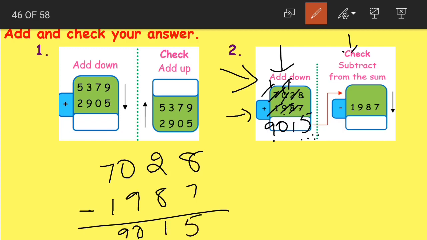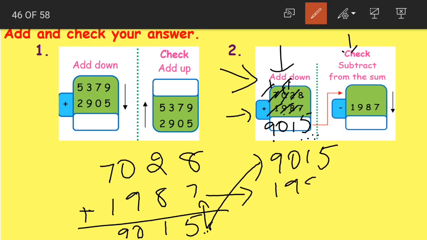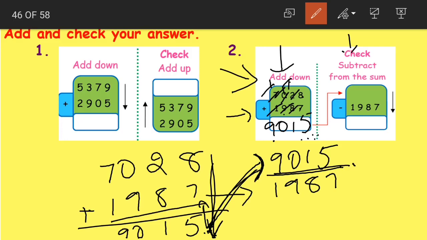Now how do we check if the answer we got is correct or not? Here this is the last number, right? So write it first here, 9115. Then after this what do we have? We have 1987. Understood, children? This is the answer we got. This is the last one here, but we'll make it the first number. 9115 is written first, then we have 1987. What we'll do is subtract.